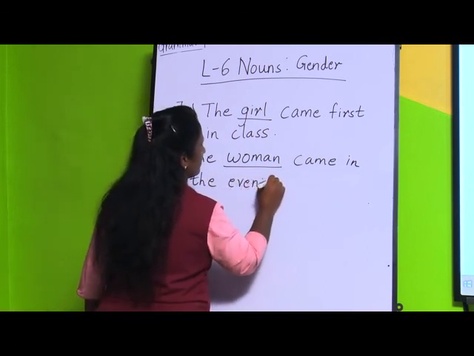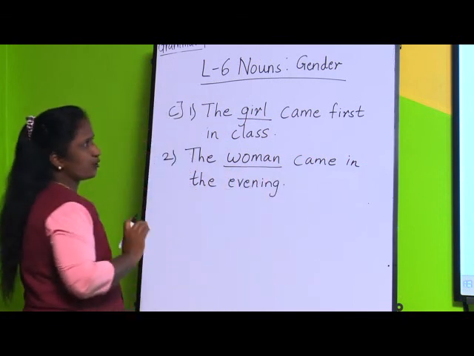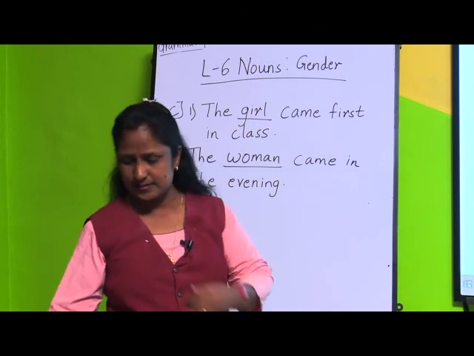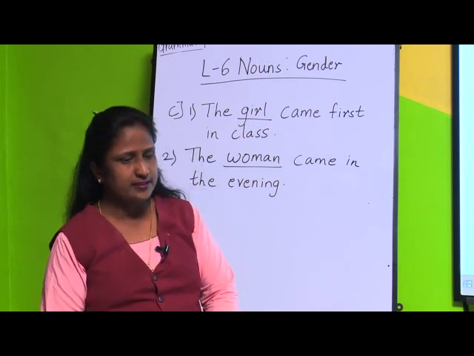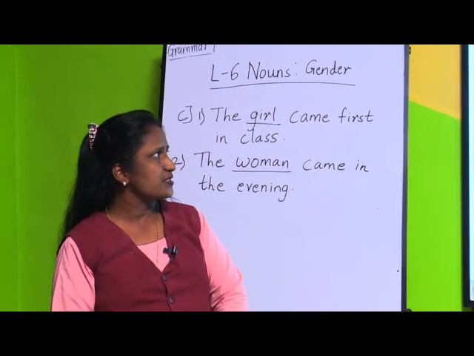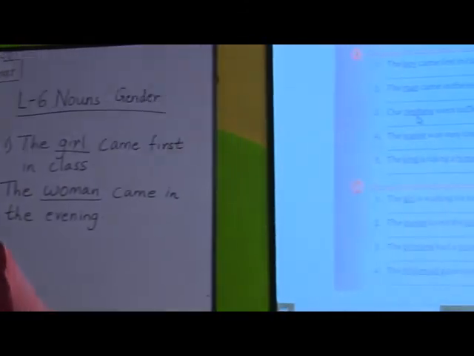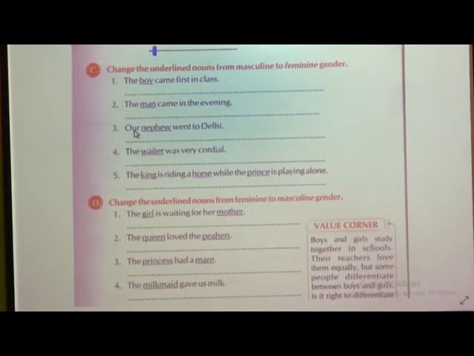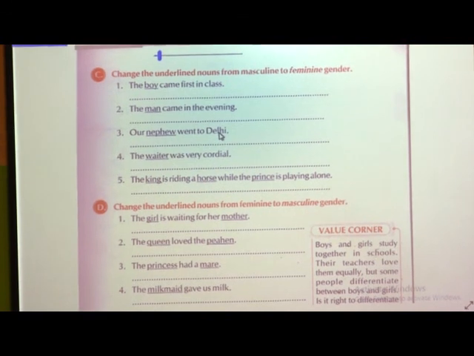In this way, you are going to write all the other sentences also. If you see the third sentence, our nephew went to Delhi. Now, what is the feminine gender for nephew? Yes, it is niece, N-I-E-C-E. Our niece went to Delhi.